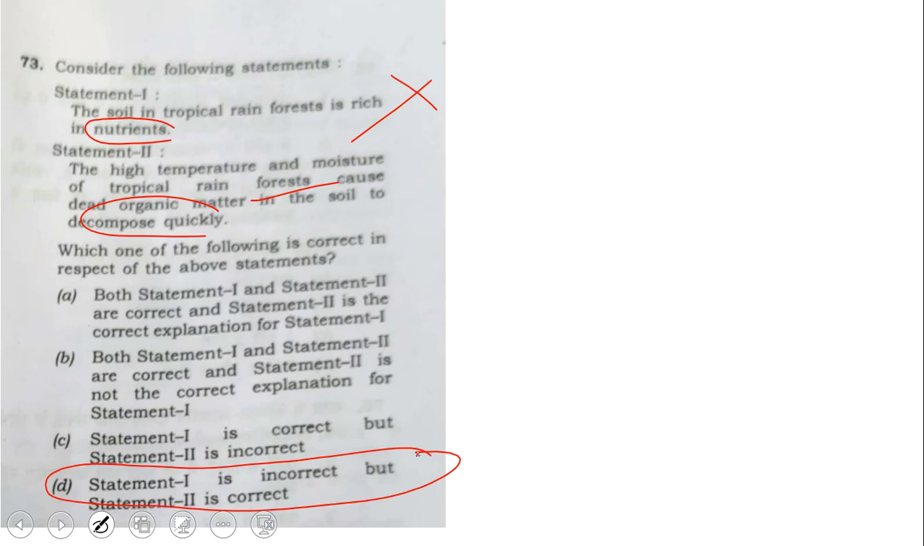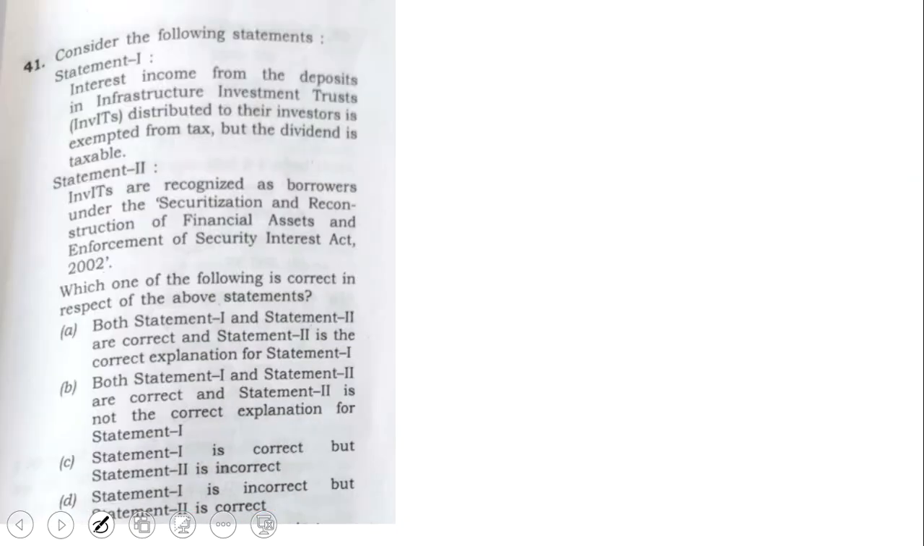Next one: interest income from the deposits of this InvIT, infrastructure investment trust, distributed to their investors is exempted from tax. This is the thing which is wrong. There is no such exemption. Some capital gain treatment will be there, that I'll teach you in the next video as I told. But here it is wrong. Those who want to confirm answer keys, I'm telling you this is wrong. So the answer is the last one, D, because statement 1 is incorrect.